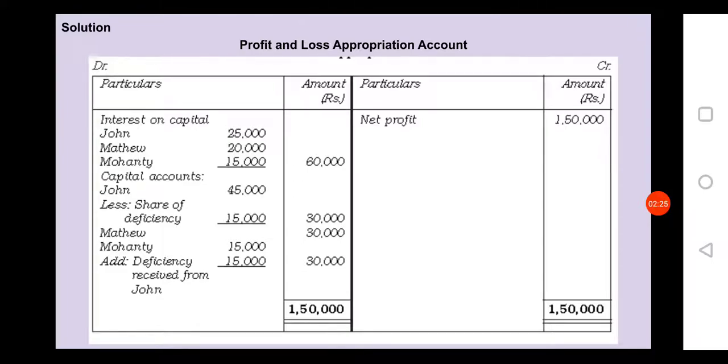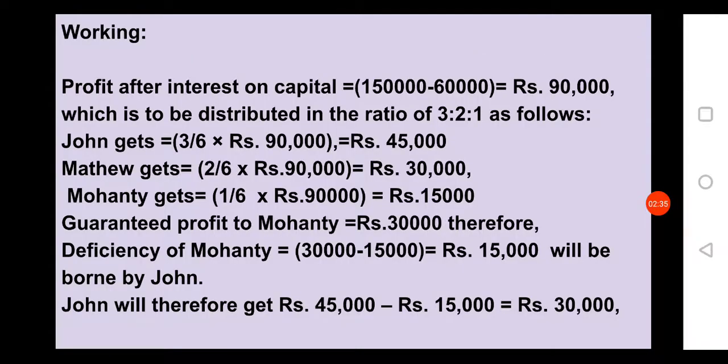In the outer column you get 60,000. Here 1,50,000 minus 60,000, you will get 90,000, the profit after interest on capital.